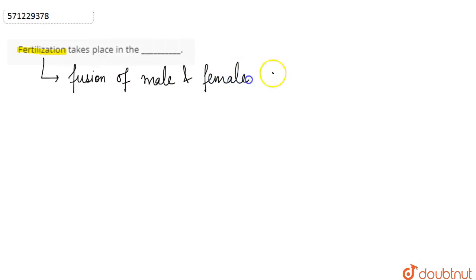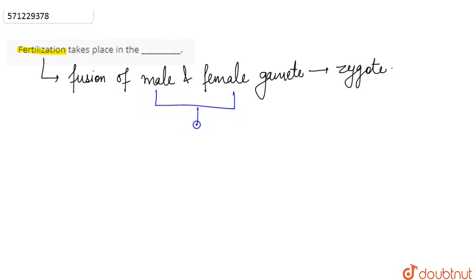If we talk about this question, in this question we are asked where fertilization takes place, right? So first of all, we'll talk about fertilization. Fertilization is a process of fusion of male and female gamete to form the zygote. Now, basically, for fertilization to take place, there's a condition that the male and the female gamete have to meet, right?